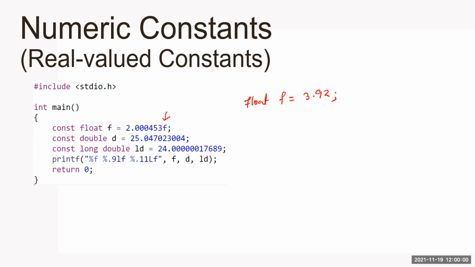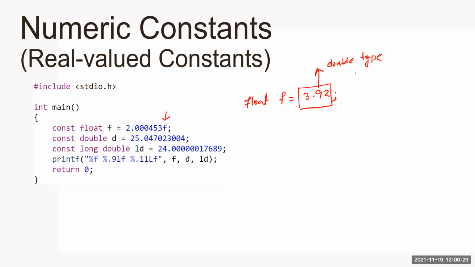Two types, float and double. Double is the higher data type, correct? It is present in the C compiler. Long double is, you can say, higher, but it comes with a modifier. So stick to the data type double. What is the size of double? 8 byte. So when you write a floating point value in this way, your C compiler considers it a double type.